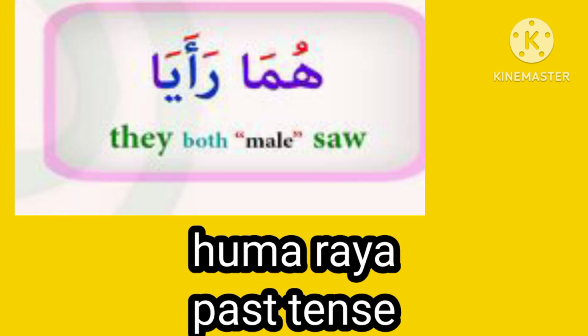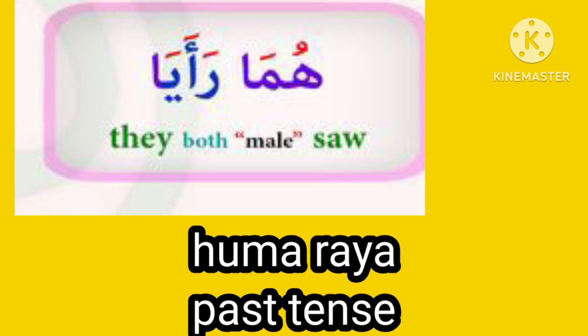Remember this, in the Arabic language, there is one word for two male persons and another word for two female persons. There is a verb for two male persons. Huma ra'aya. Huma means they. Huma is a pronoun. It is spoken for two male persons.